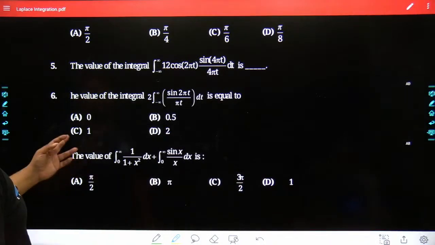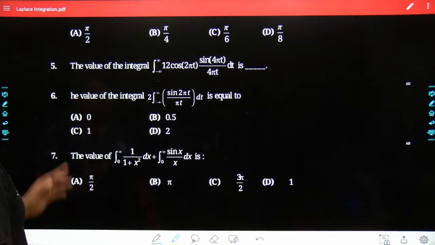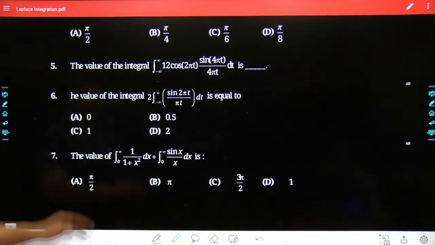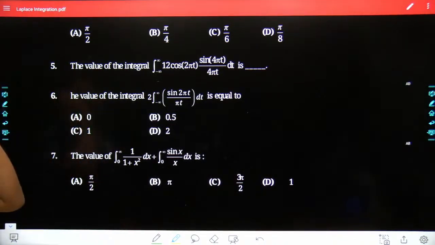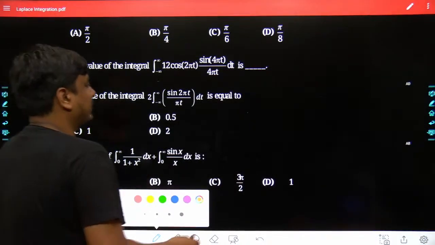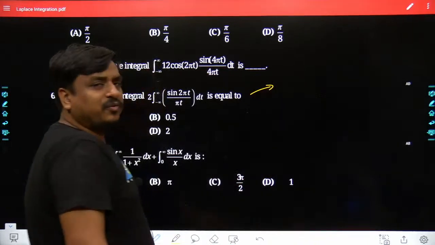In the same sequence, let me take question number 6. Tell me what would be the best answer for question number 6. And now we are going to calculate the complete answer for this given problem. Probably within 30 seconds, we would be able to crack this problem. May I know what would be your first step?